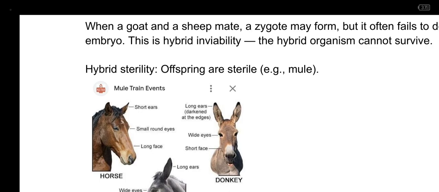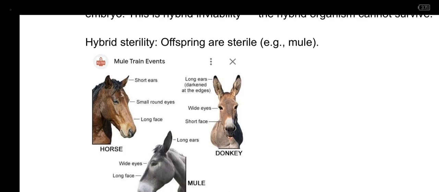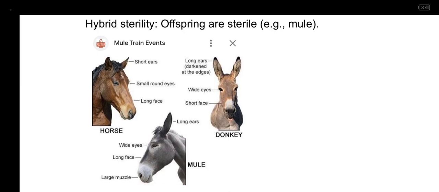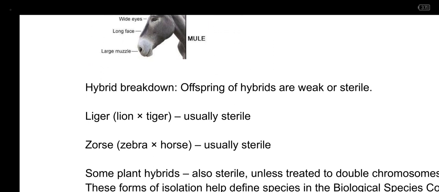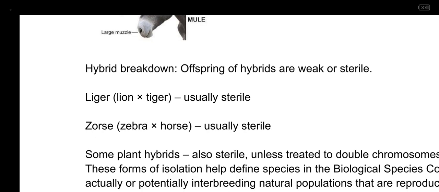What do we mean by sterile? It fails to reproduce. Like the famous example that we might have is the combination of the horse and the donkey to form what we call mule. So this mule is a sterile hybrid in the fact that it cannot reproduce. It cannot produce viable offspring. So now, away from that, we have what we call hybrid breakdown. What do we mean by hybrid breakdown? So get the difference between hybrid sterility and hybrid breakdown.